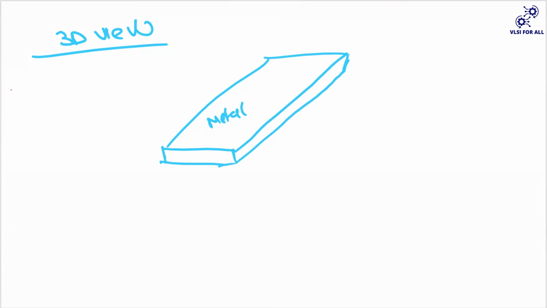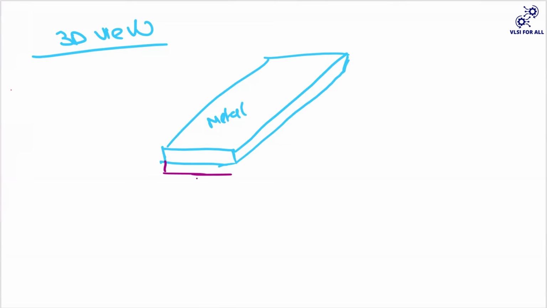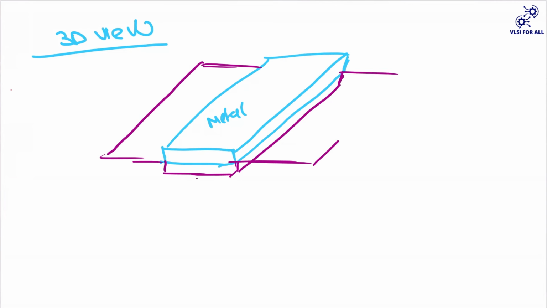So this is your metal, and this is your oxide, and this is your N plus diffusion, the source and drain regions. This is where you will get your source and drain.